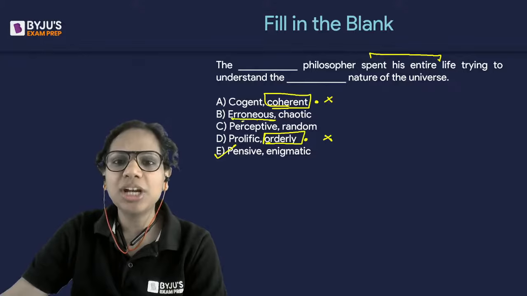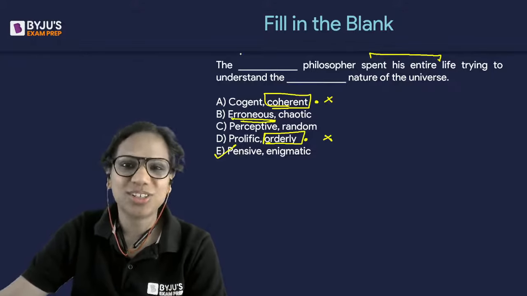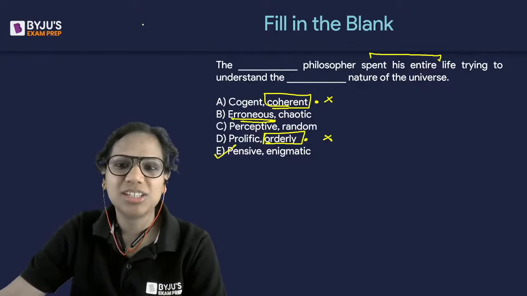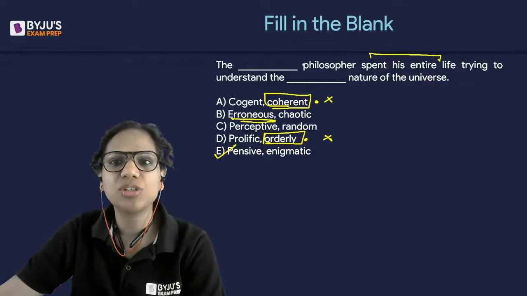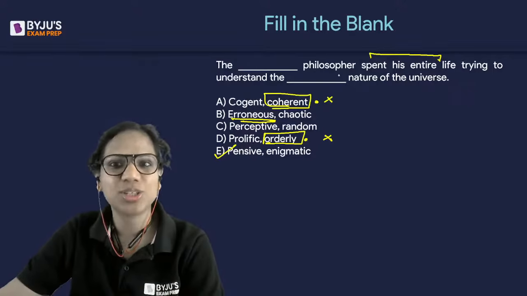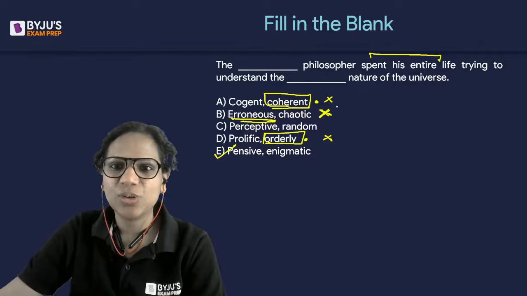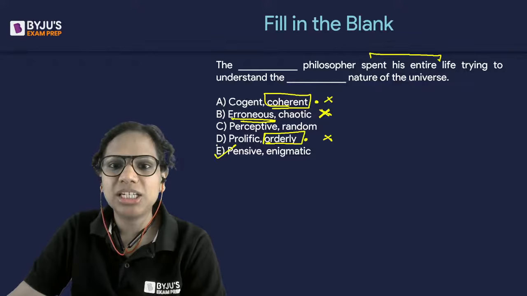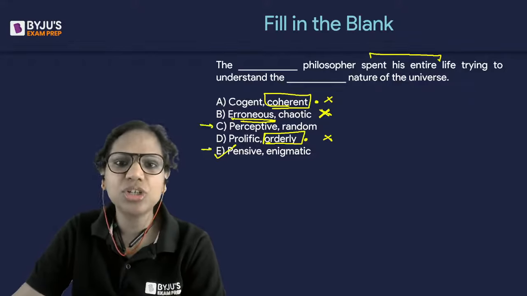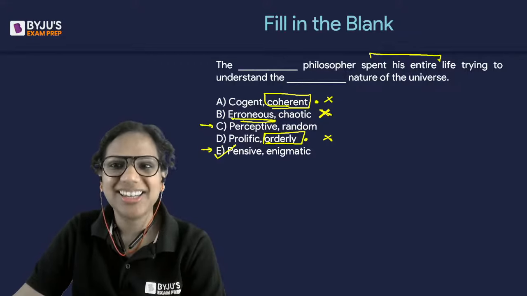Then, if you look at B, it says the erroneous philosopher. See, a question can be erroneous, an answer can be erroneous. Erroneous means incorrect, but we can't use erroneous for a person. The incorrect philosopher. No, okay, someone's views are incorrect. So A, B, D go out of the picture. So it was really a choice between C and E, right?